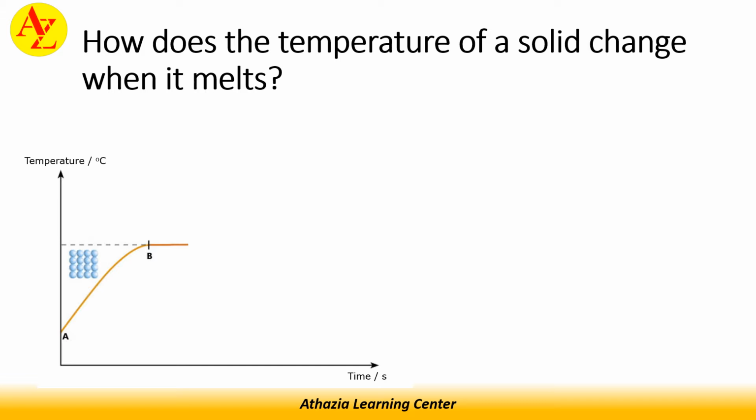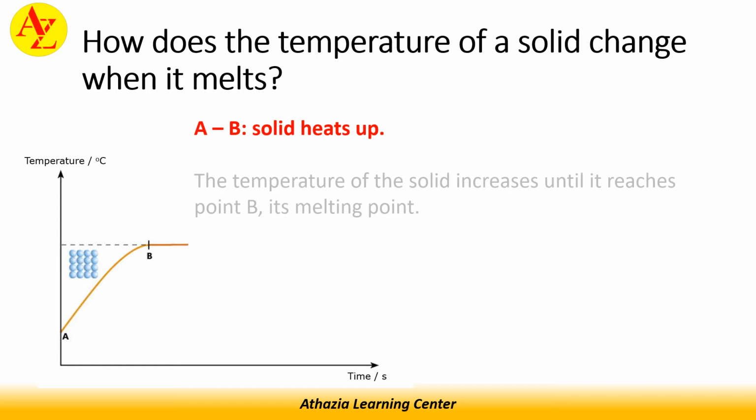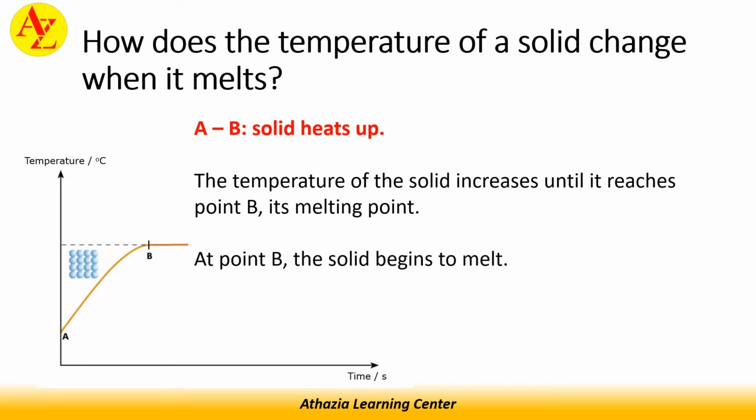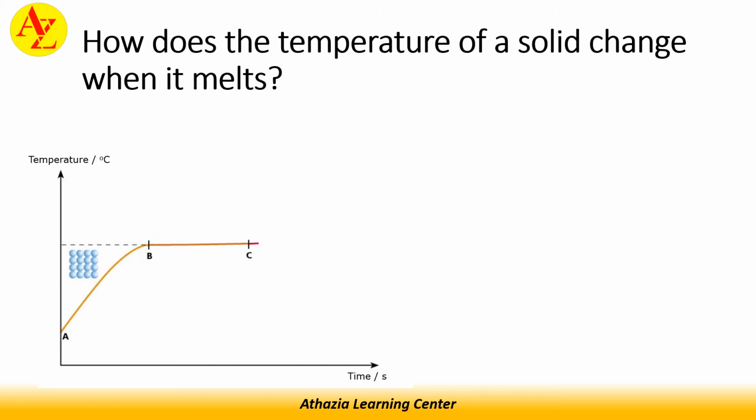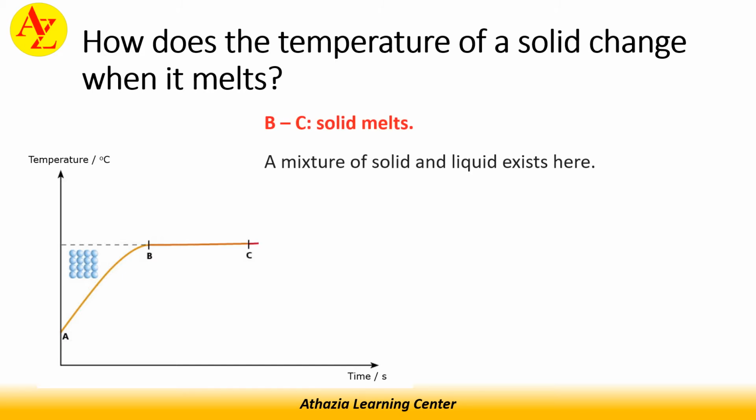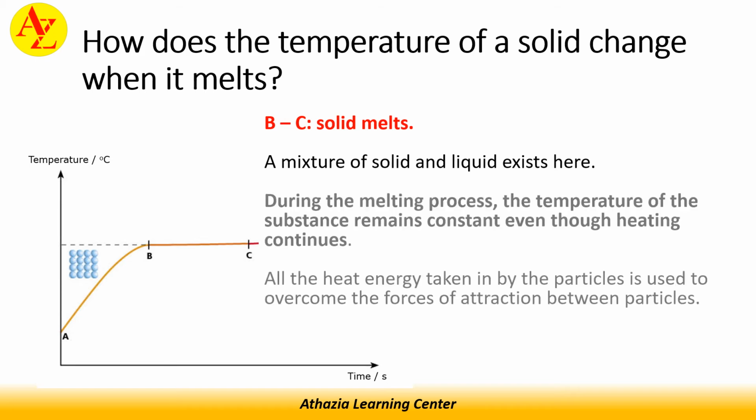How does the temperature of a solid change when it melts? For example, here the process from A to B is where the solid heats up. The temperature of the solid increases until it reaches point B. It is the melting point. At point B, the solid begins to melt. Next, the process from B to C is an area where a mixture of solid and liquid exists.